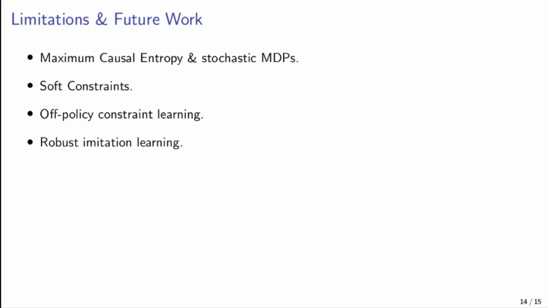Finally, we note that this work has quite a few limitations. For example, we only consider deterministic environments. We only consider hard constraints, and our method requires on-policy samples. Removing these limitations can be important future work in this direction. Further, we believe that our work connects with the research theme of robust imitation learning, and future work can also be done in this field.